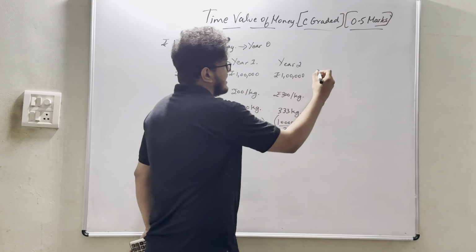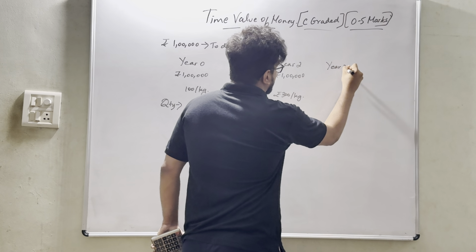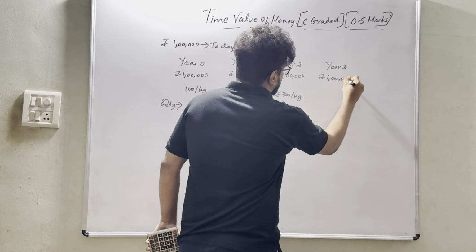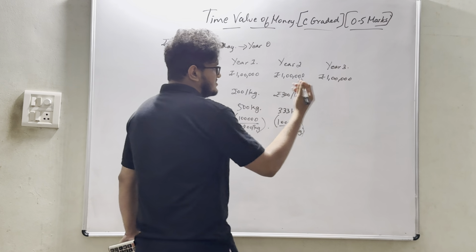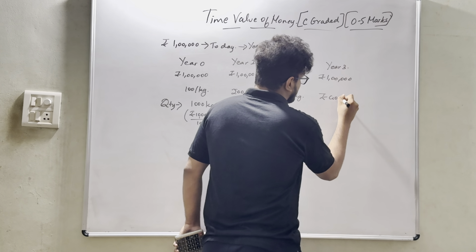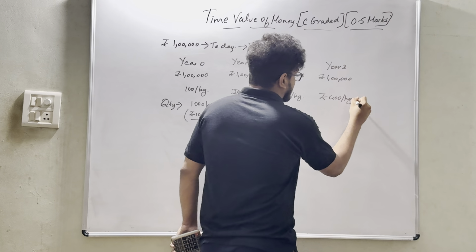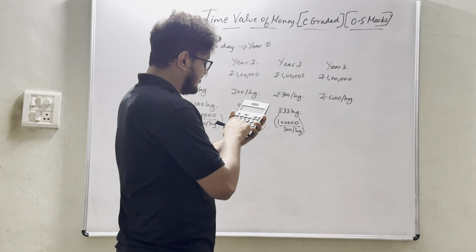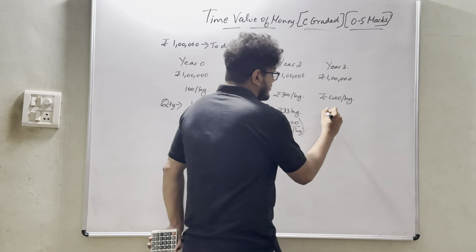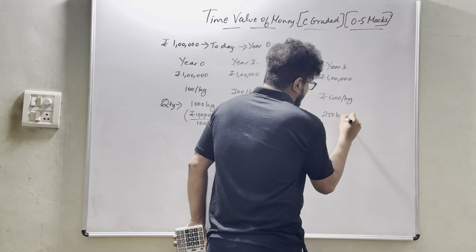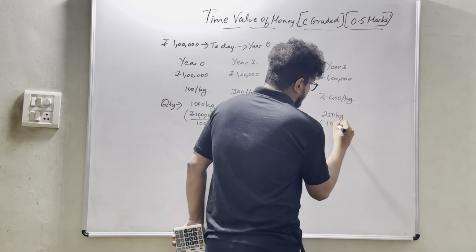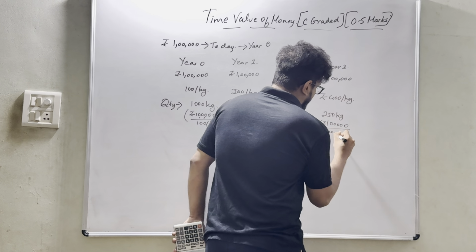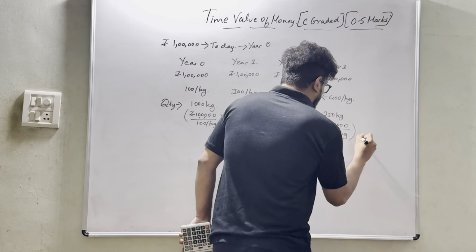In year 3, again I have rupees 1 lakh. Let's assume the value of rice has increased to rupees 400 per kg. What is the quantity of rice I will have? 1 lakh divided by 400, which amounts to 250 kg. That is the quantity of rice that I will have. So rupees 1 lakh divided by 400 per kg.